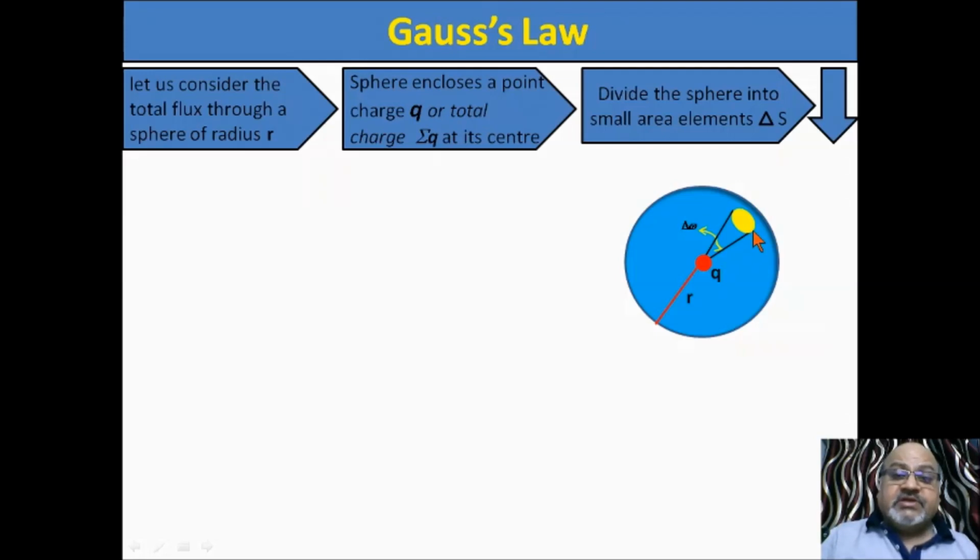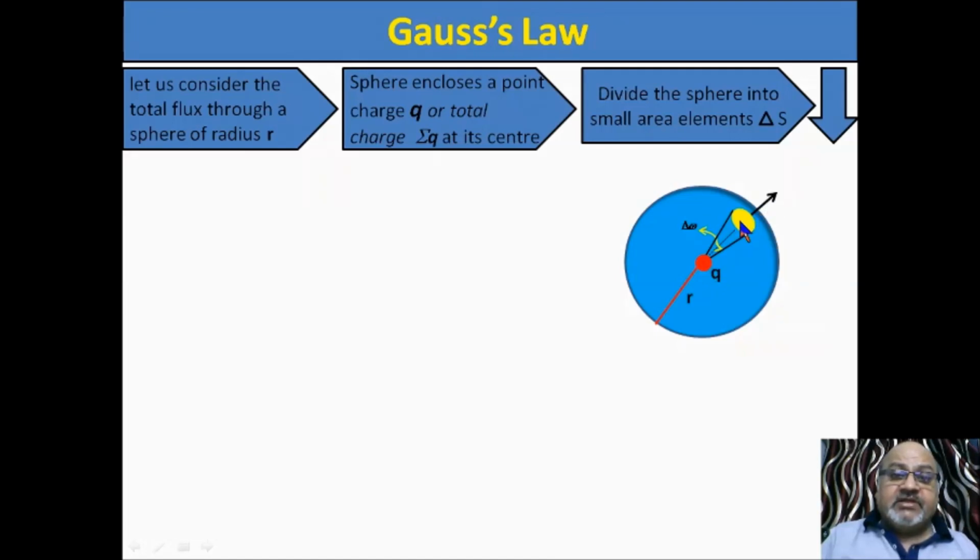So we have chosen a small element. Now this dotted line represents the radius r. This is the perpendicular at the surface, and electric lines emerging from the charge placed at the center will leave the surface perpendicularly.